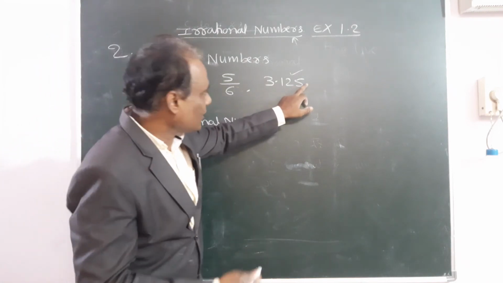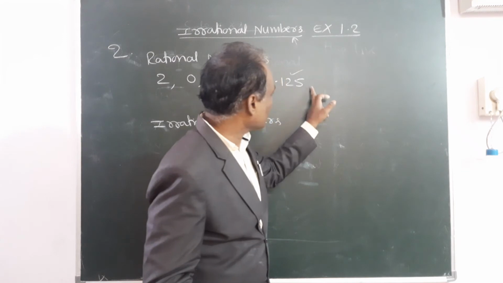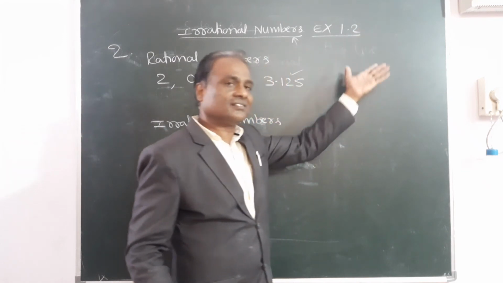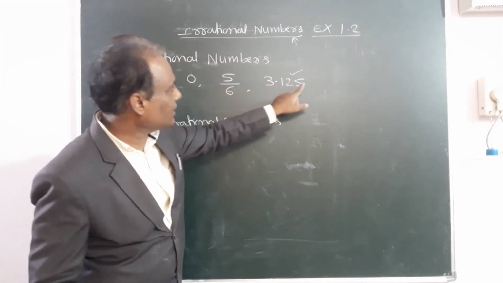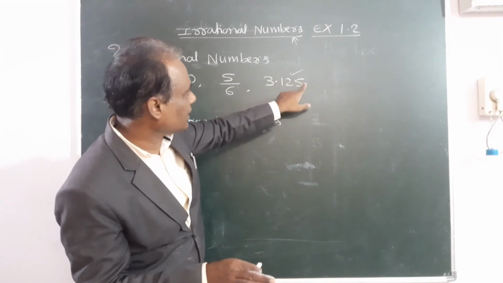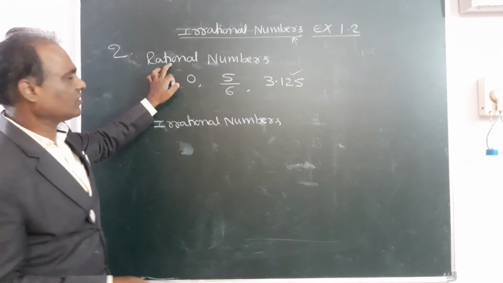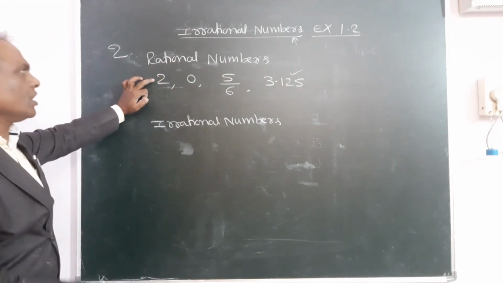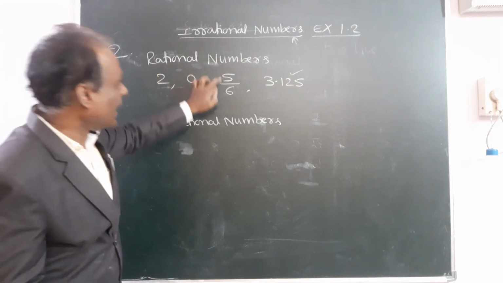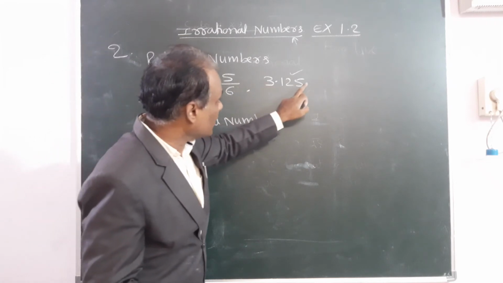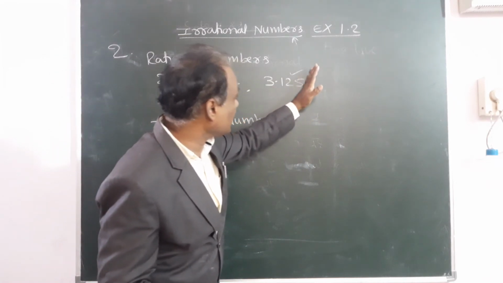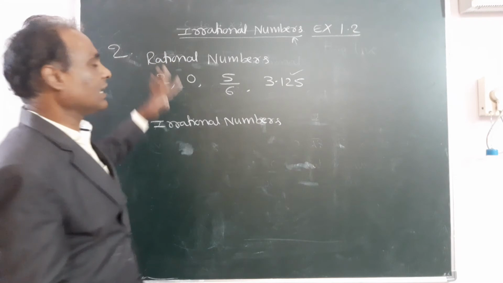It is terminated, not continuing. If I put "so and so on", then it is not a rational number. But here only 3.125, I stopped here. There is no "so on" like this. So these are all examples of rational numbers: all numbers, positive, negative, zero, fractions, decimal numbers when they are terminated. These types of numbers are rational numbers.